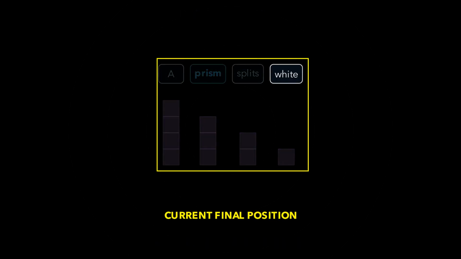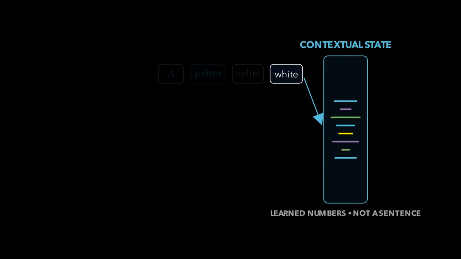For generation, one position matters most, the last position currently in the prompt. Its contextual vector carries the model's latest internal representation of the prefix. It is not a sentence summary written in English. It is a long list of learned numerical features shaped by all the layers below it.